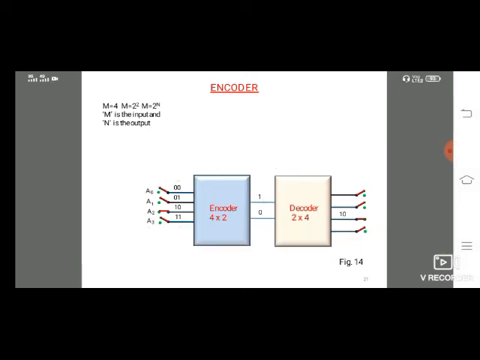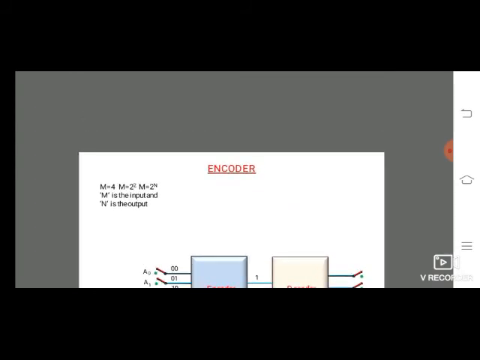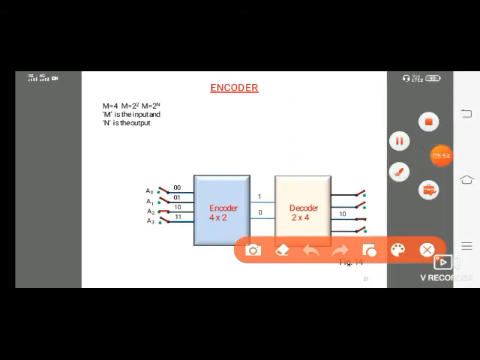I am designing the truth table. This is the truth table for the encoder.